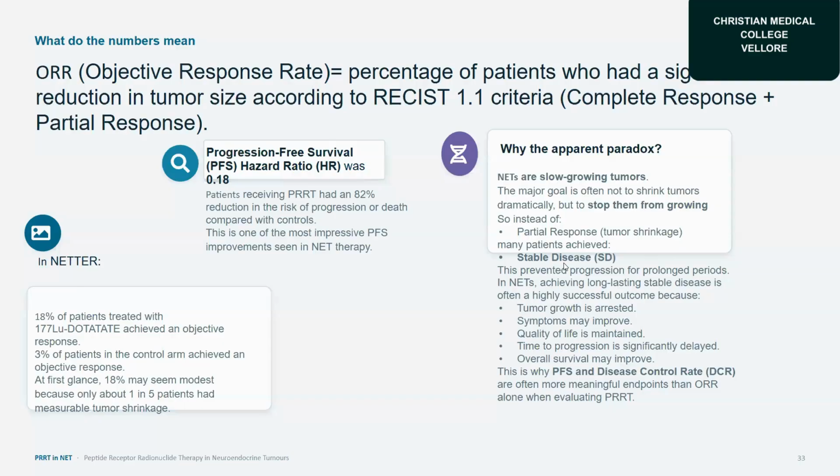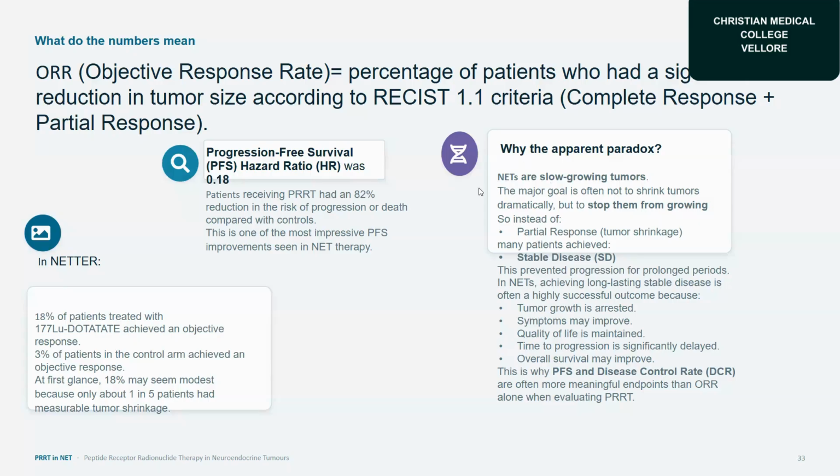So the numbers which I mentioned before: the objective response rate is the percentage of patients who had a significant reduction in tumor size according to RECIST 1.1 criteria, which includes complete response plus partial response. In NETTER-1, as I said, 18% of the patients treated with lutetium dotatate achieved an objective response, and 3% of the patients in the control arm did. At first glance, 18% may seem modest because only about 1 in 5 patients had measurable tumor shrinkage. And the progression-free survival hazard ratio was 0.18. The patients receiving PRRT had an 82% reduction in the risk of progression or death compared with controls.